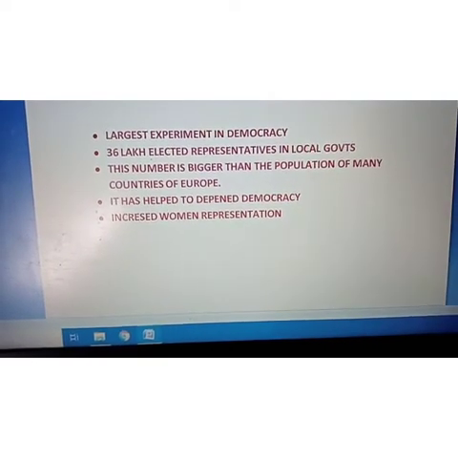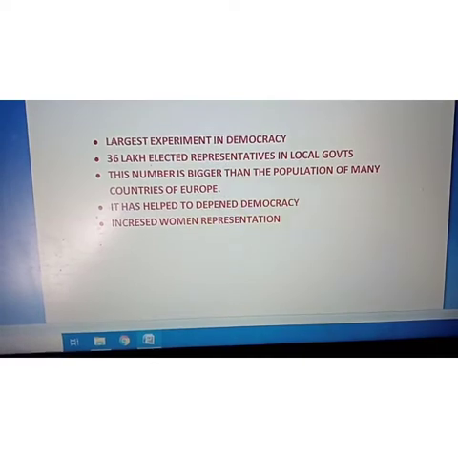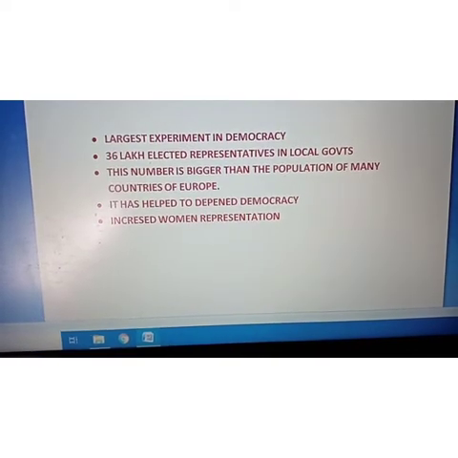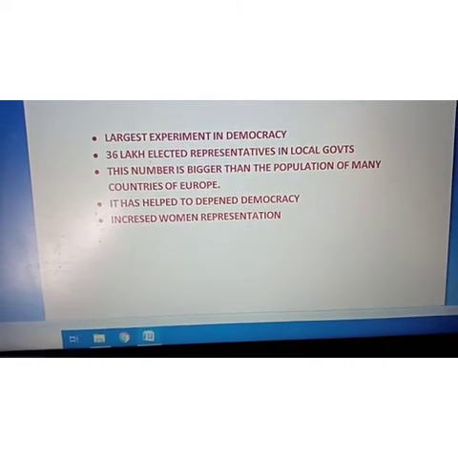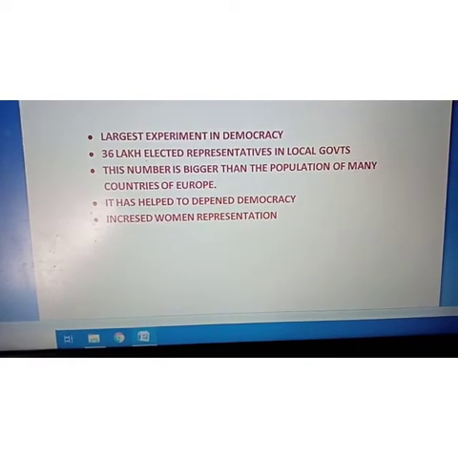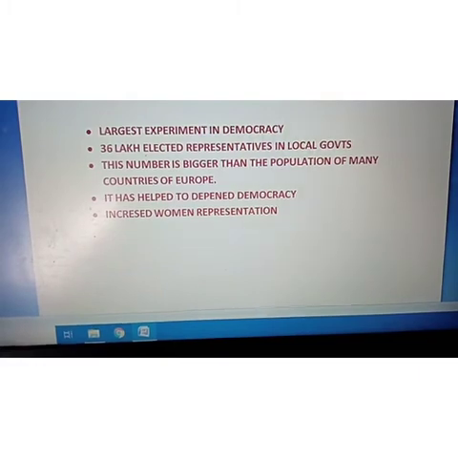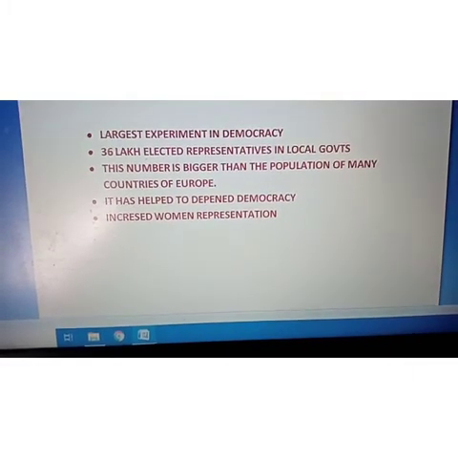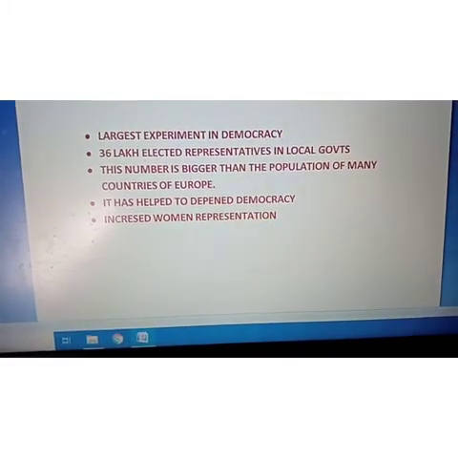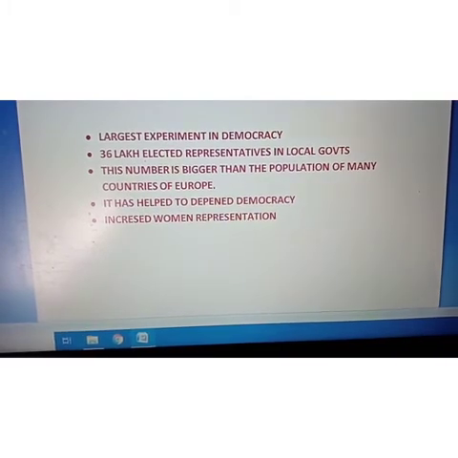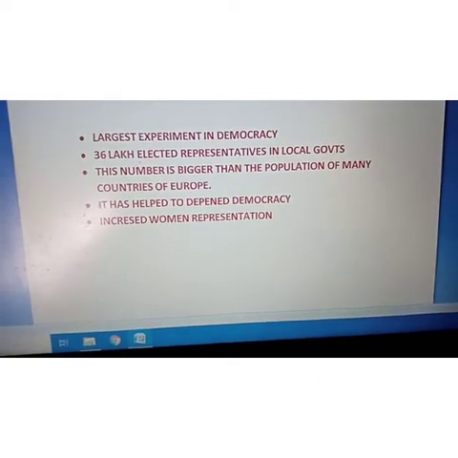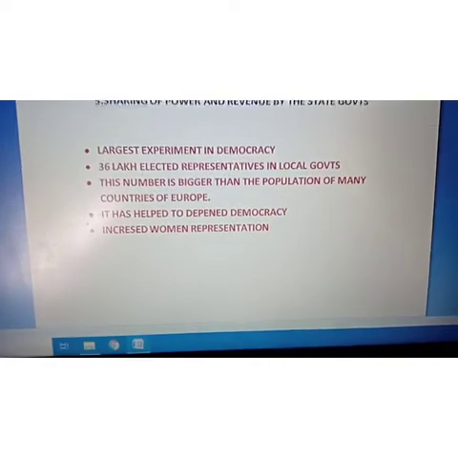Because of the local government, many of the women are coming forward, they are taking part in politics, and that is a big success. Why? Because in a country where half the population is women, if women do not come forward in the decision making, that means it is a drawback of democracy. But by this local government, many women are coming forward, they are taking part in politics, and that is the success of democracy also.